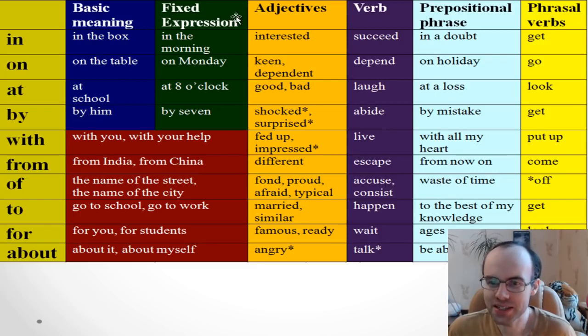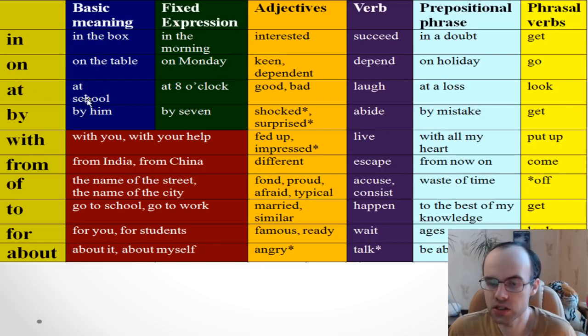Alright, so the next step is that you need to know some fixed expressions. For example, if you look at in, it doesn't mean only inside, not only in the box. We use it with such phrases as in the morning, in the afternoon, in the evening, and so on, with years, for example, in 1999, and so on. On. It isn't only about things which are on the surface. For example, we use it with weekdays, on Monday, on Tuesday, on Wednesday, and so on.